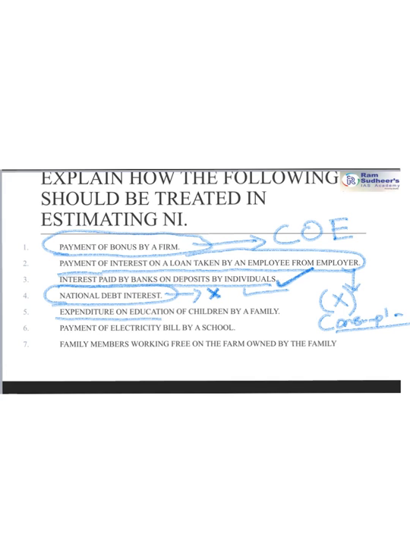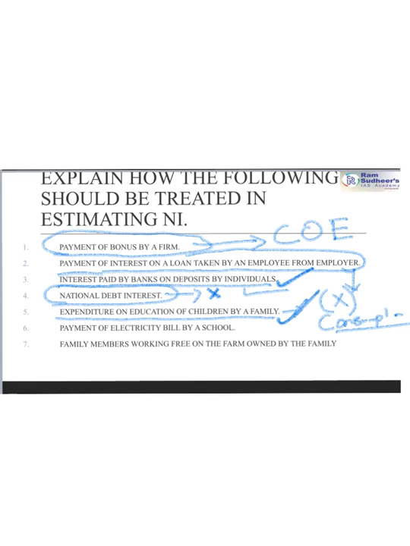Expenditure on education of children by a family. Now this is included in the national income calculation because it is part of private consumption, the C in C plus I. Similarly, a new house that is purchased is going to be part of the national income because it is part of I, which is investment. Or you use the word gross capital formation or gross fixed capital formation, which includes dwellings also.